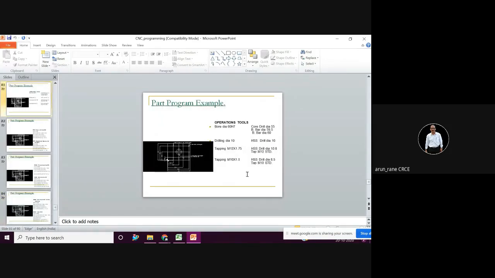Now just have a look at this diagram properly.